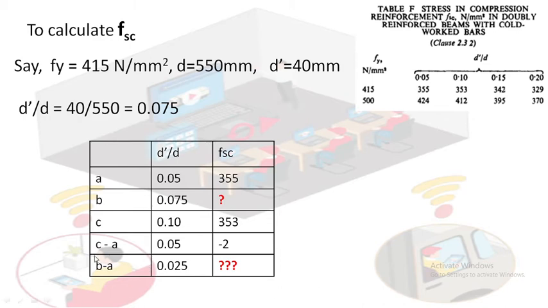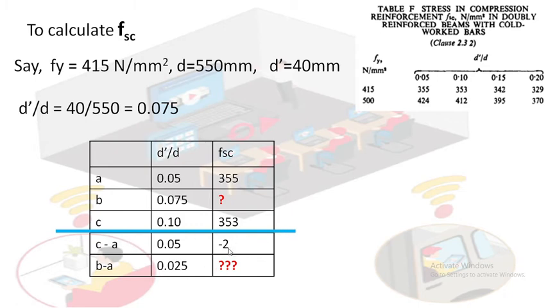Now see d dash by d and FSC corresponding to our two values 0.05 and 0.10. You copied these two values from the table. Then this is our required value, and you call them A, B, C. Then C minus A, B minus A. Write down here first C minus A, later on B minus A. C, B, A. Okay, write it here. Done. Next.